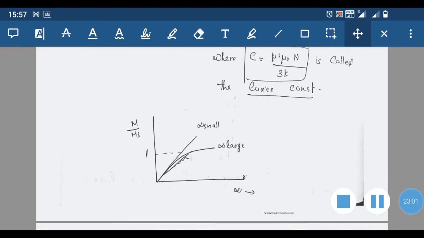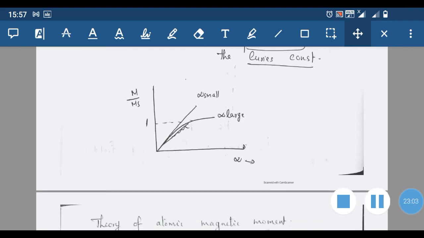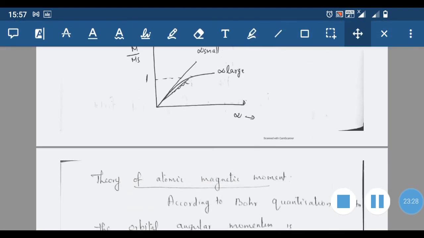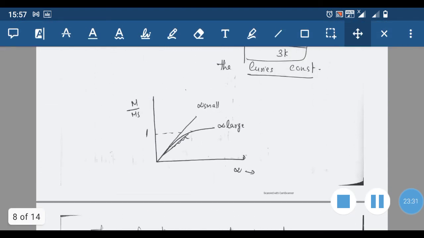Now the variation of α with M by Ms is given. When α is large, we can say that M equals Ms, so M by Ms will approach the value of 1. When α is small, it will be inversely proportional, that is, M by Ms will be a straight line. So that is all about this Langevin theory of paramagnetism.